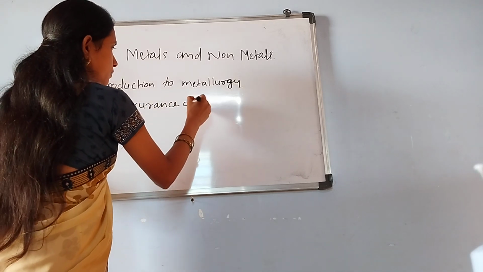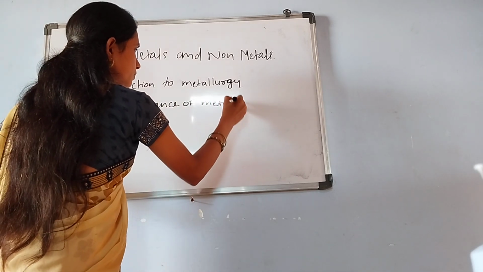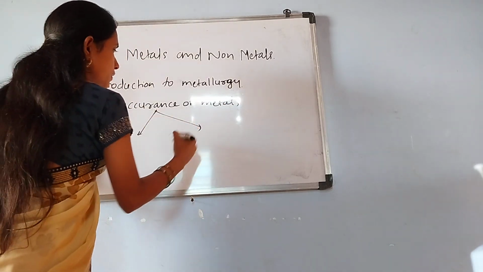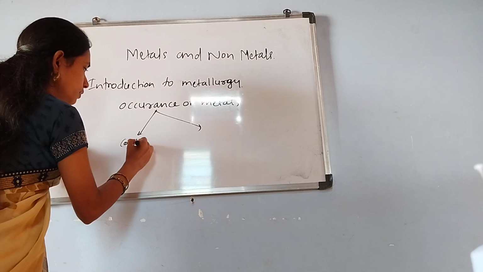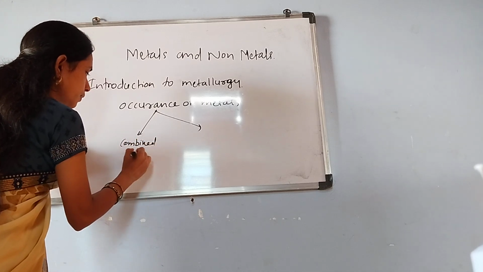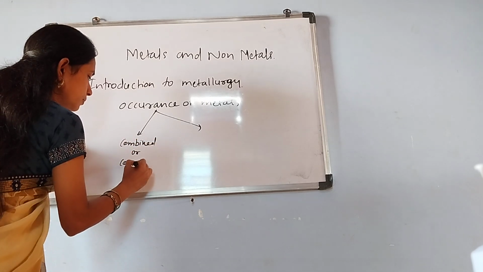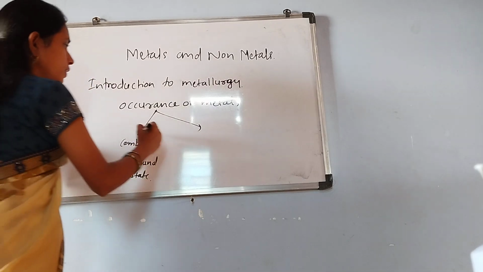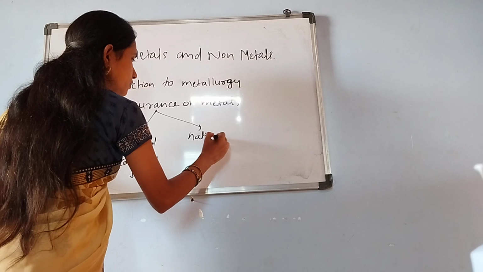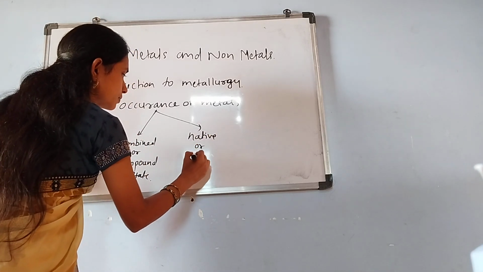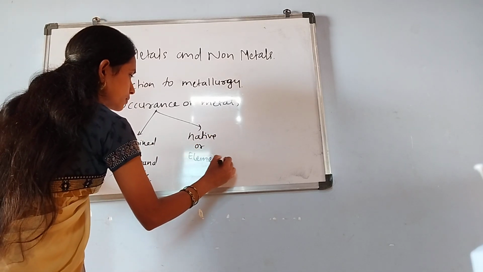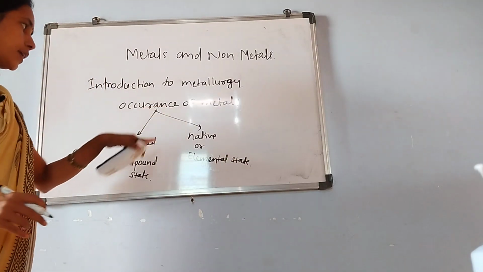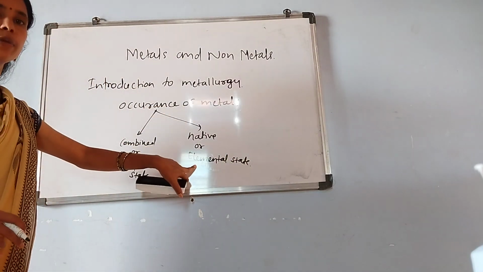Metals normally occur in the combined or compound state, and in the native or elemental state.